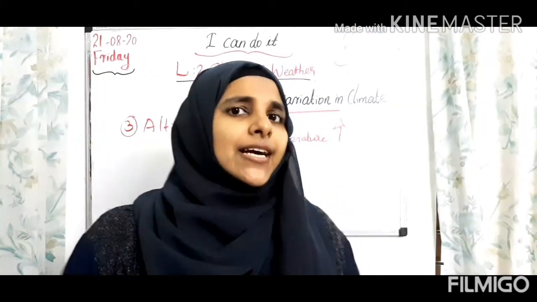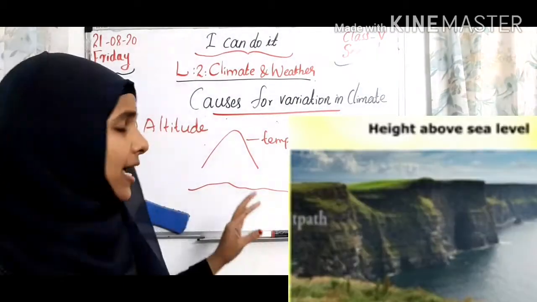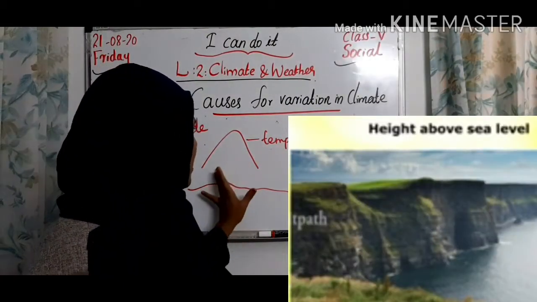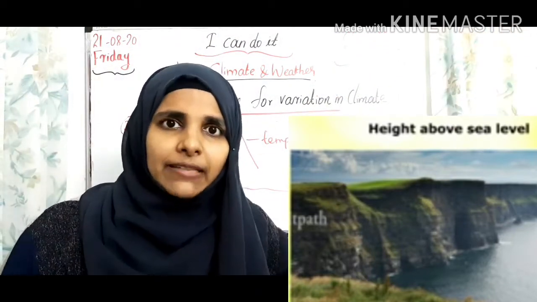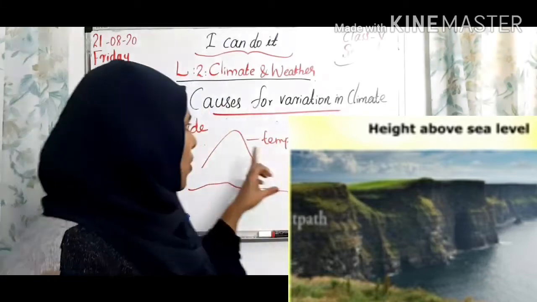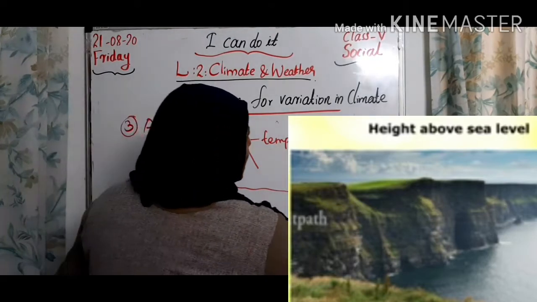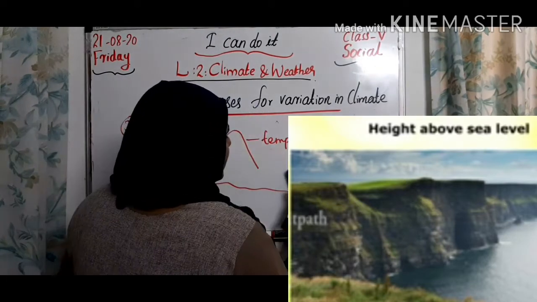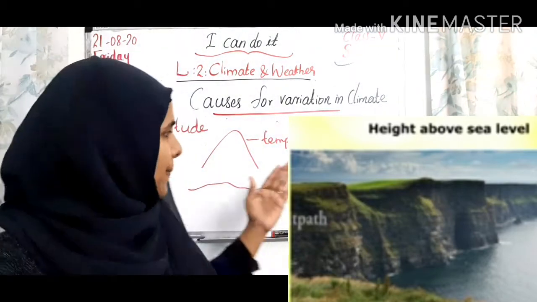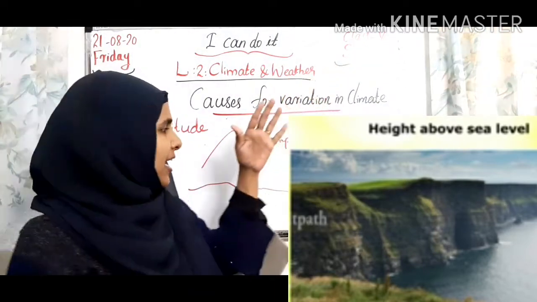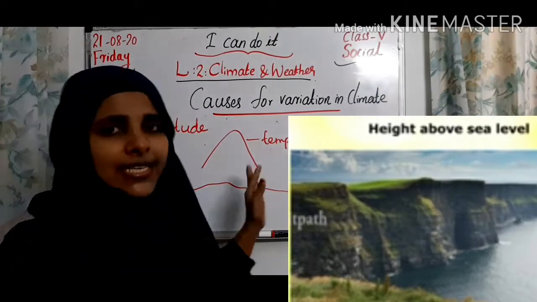Our third factor is height above sea level, or we can say altitude. Okay, we can check that. In mountain regions, when we are going up, we can feel that the air becomes thinner. That's why it absorbs less heat. So the temperature in the mountain is very much less compared to the sea level. Here the sea level temperature is very high, but when we are going up the mountain, we can feel the temperature is very much less compared to the sea level.